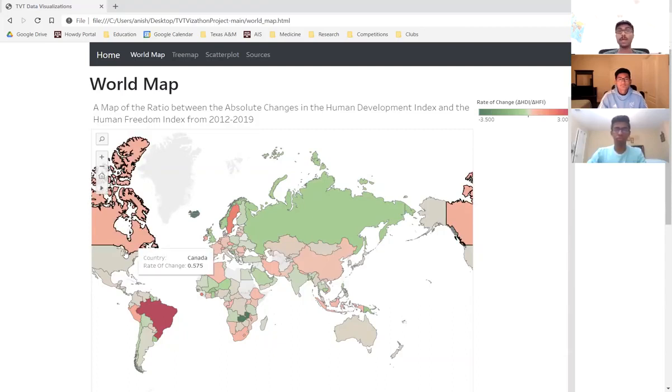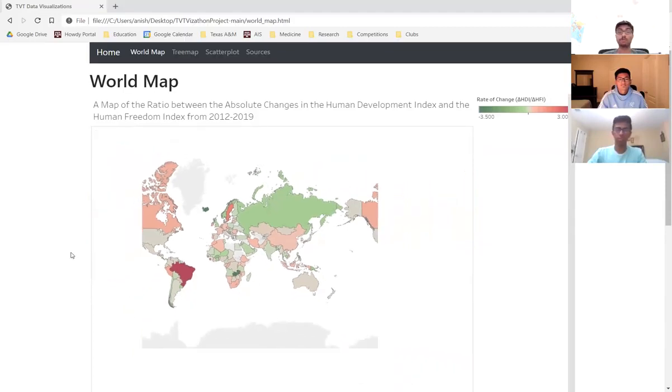For countries that are more red, like Brazil and Sierra Leone, they have a higher ratio, meaning that for every 1 point decrease in their Human Freedom Index, they have a large decrease in Development Index. Clearly, these people are more vulnerable to the impacts of civil liberties restrictions. More green countries, like Iceland and Zambia, are the opposite and are less vulnerable.